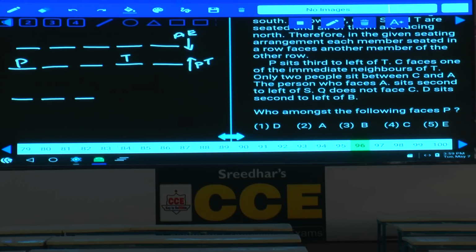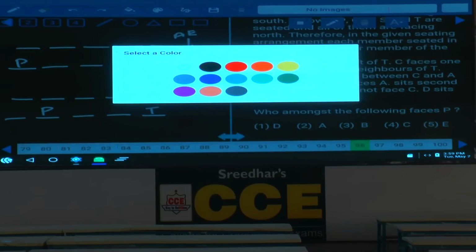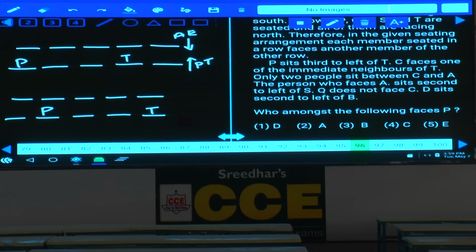And in the next one, 1, 2, 3, 4, 5, P is seated third to the left of T. Now P is here, T is here. Either P can be at the left extreme or T can be at the right extreme. So how many possibilities? Two possibilities. And C faces one of the immediate neighbors of T, so C can be here or here. T's opposite adjacent is C, and C faces one of the immediate neighbors of T.